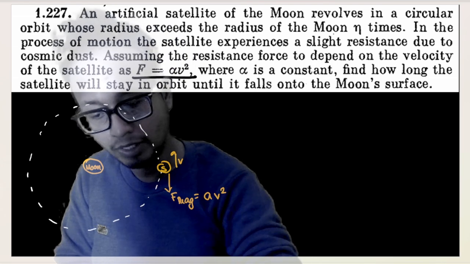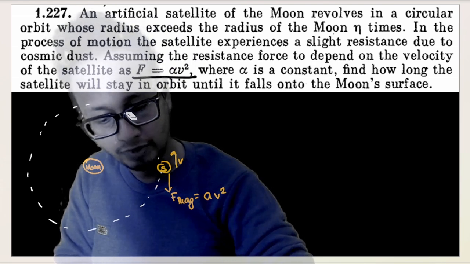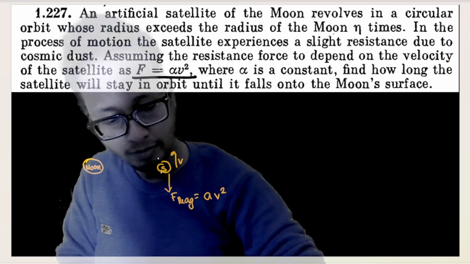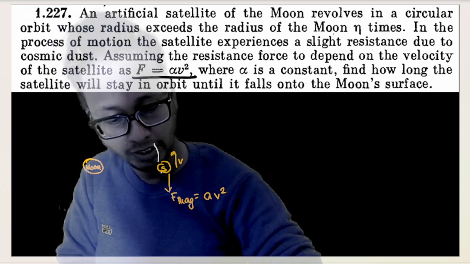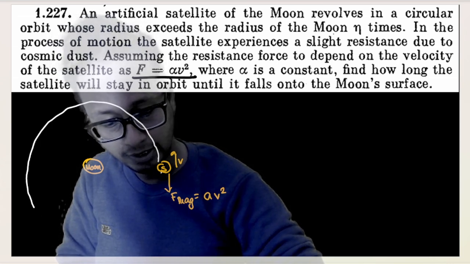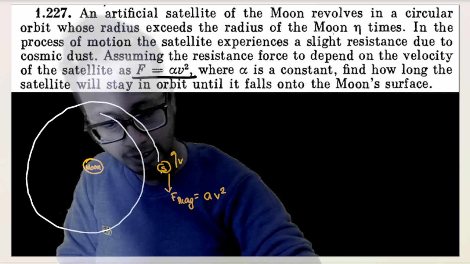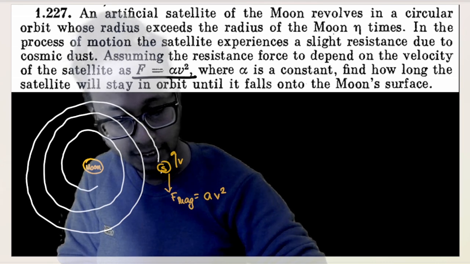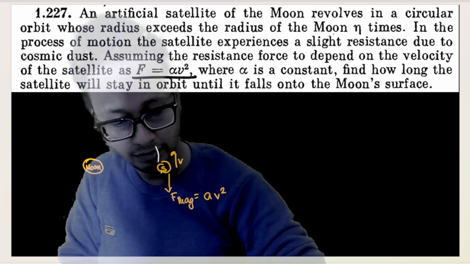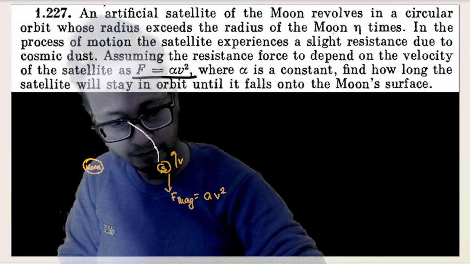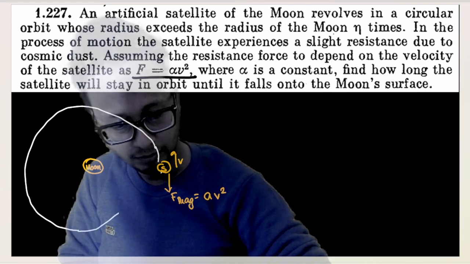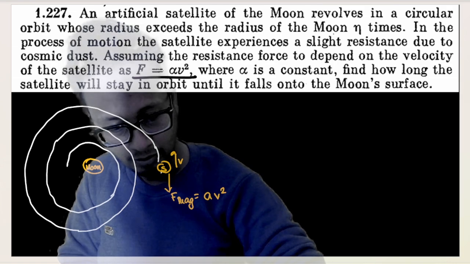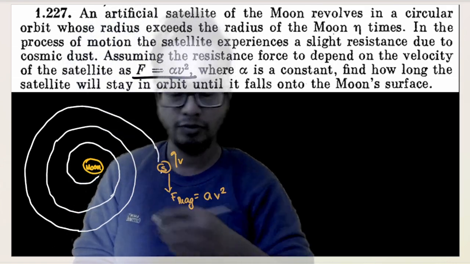Okay. Now when it goes out here, see, the actual motion of the satellite would not be circular. It will be something like a spiral. Why? Because when it moves out here, the velocity is reduced, so it deorbits somewhat like this. Again, deorbits somewhat like this. Because the drag force is continuous in nature, no? So the satellite will keep deorbiting until it reaches the surface of the moon.